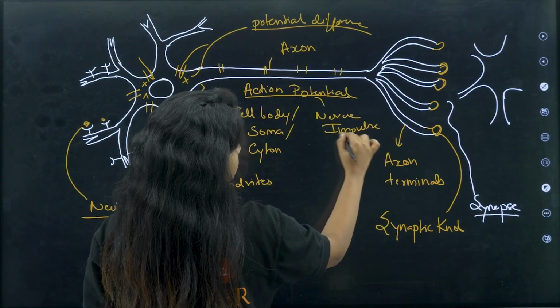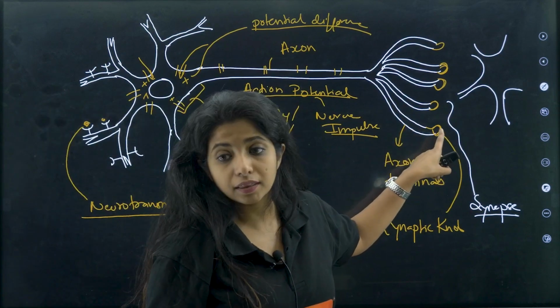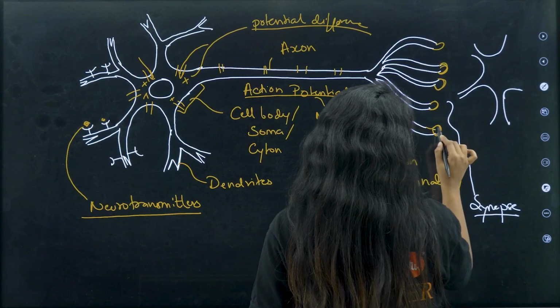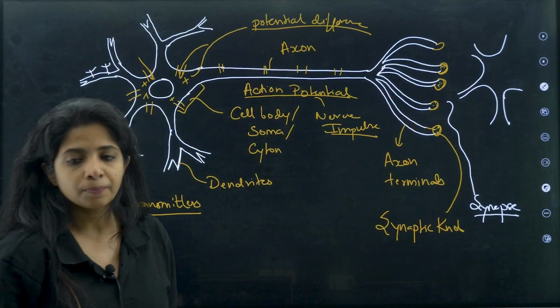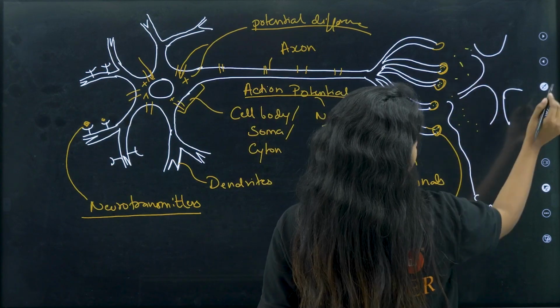Now this nerve impulse or action potential moves towards the axon terminals, and it will make the synaptic knob present over here release the stored neurotransmitters, the chemicals. Neurotransmitters are what? Chemicals. These neurotransmitters would be released over here in the synapse, and what will happen?